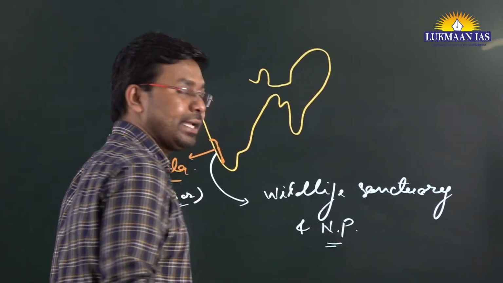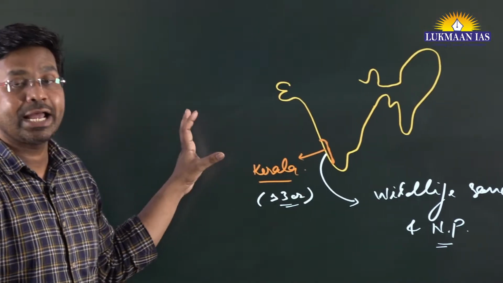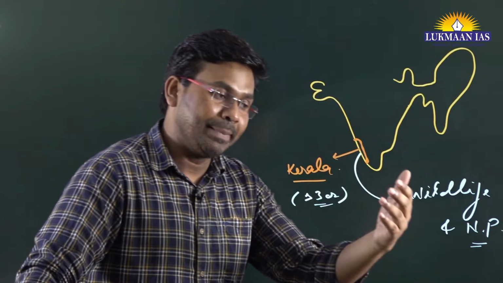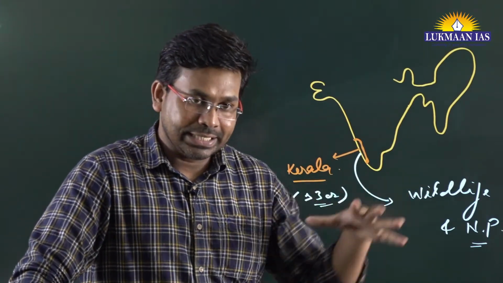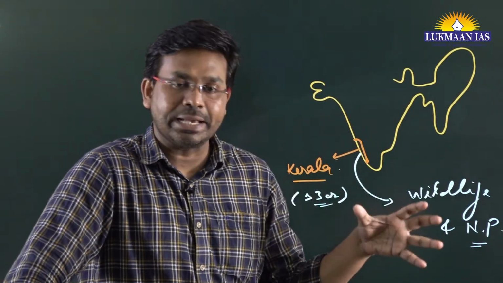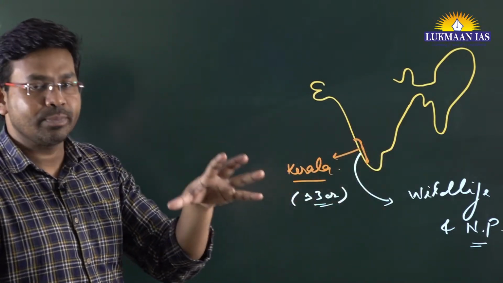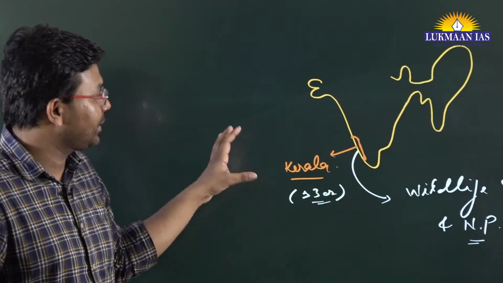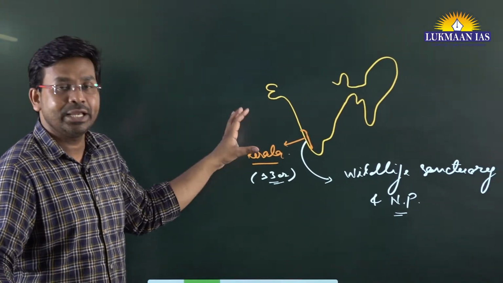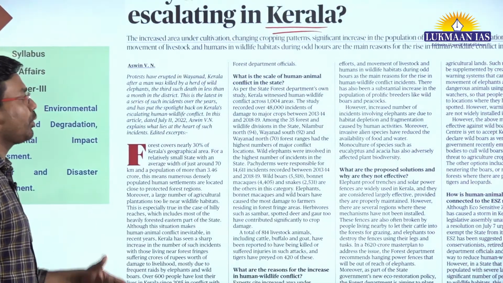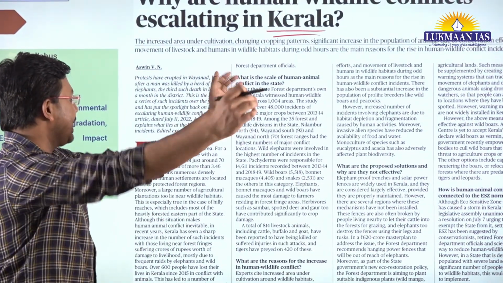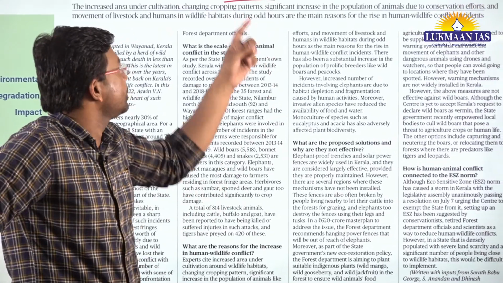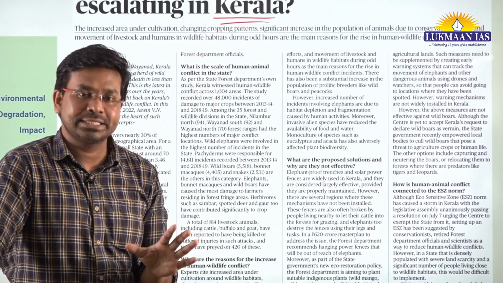But still, human-wildlife conflicts are happening time and again, and in the last 1 month there have been many conflicts between animals and human beings. Recently a few wild elephants encroached upon some human-inhabited territory. They have killed a human being also in that region, and after that people have started protesting in Kerala, and now the state government of Kerala is thinking of ways to reduce the human-wildlife conflicts in the state.